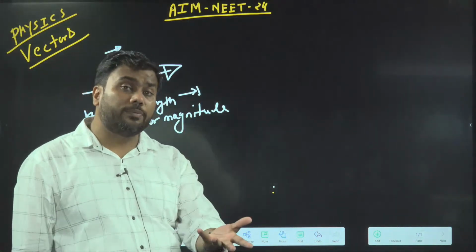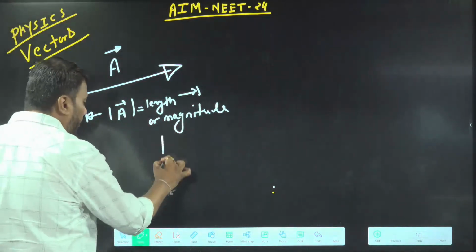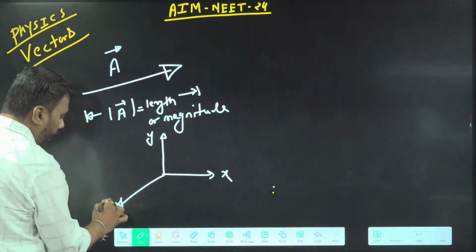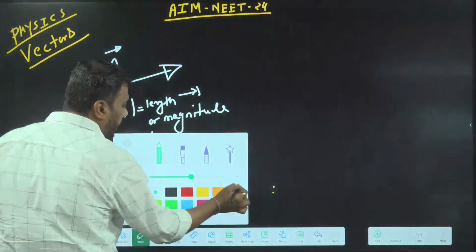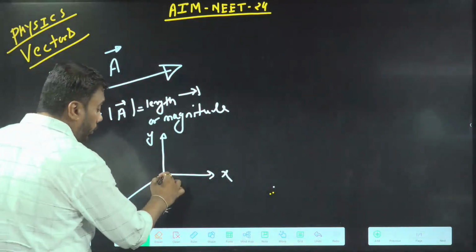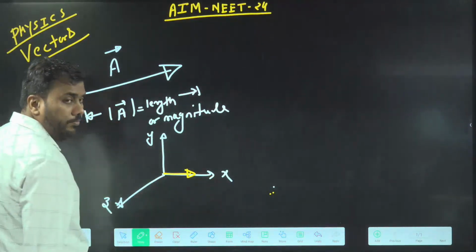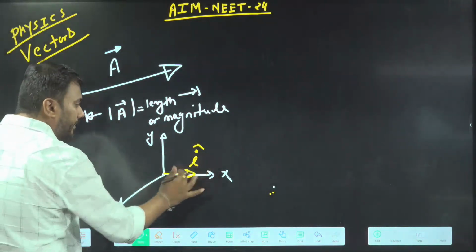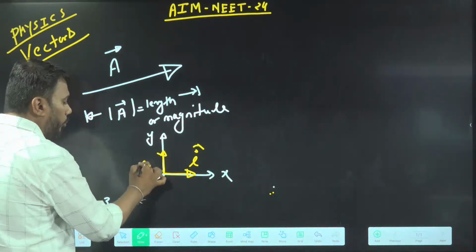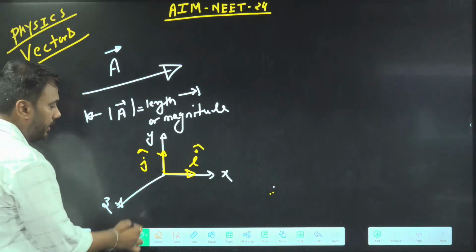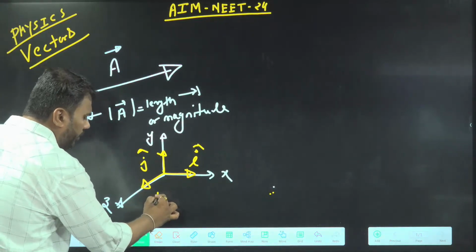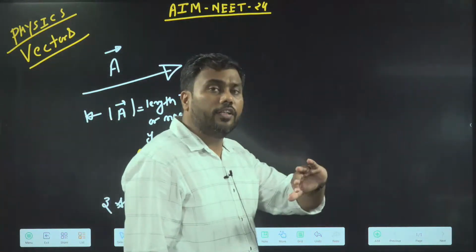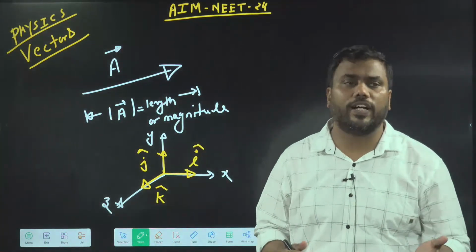A vector can also be expressed in component format, in x, y, z directions. If you take the x, y, z directions, then there is the unit vector. A unit vector is a vector whose magnitude is 1. They are special vectors. The unit vector in the direction of the x-axis is represented by i cap. The unit vector in the direction of the y-axis is represented by j cap. The unit vector in the direction of the z-axis is represented by k cap. These are unit vectors in the direction of the x, y, z axes.